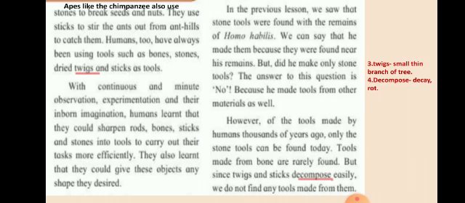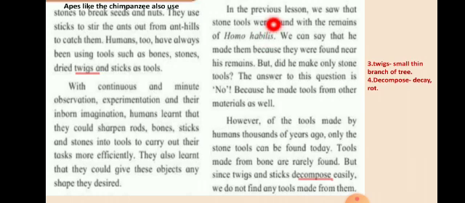Accordingly he designed his tools. For example, if he wants to cut the branch of a tree, he will need a big tool and it should be pointed. So, accordingly he shaped it. If he wants to break nuts, accordingly he will require the tools. So, accordingly he was using and making the tools.